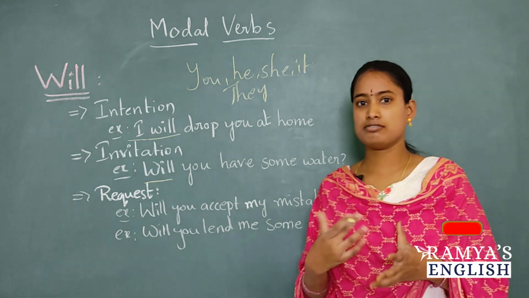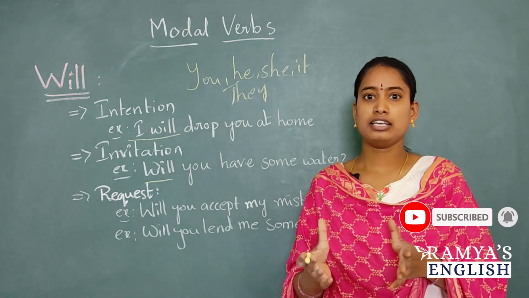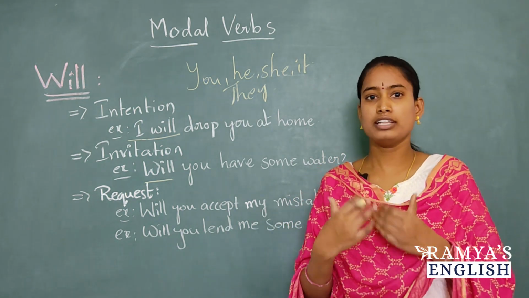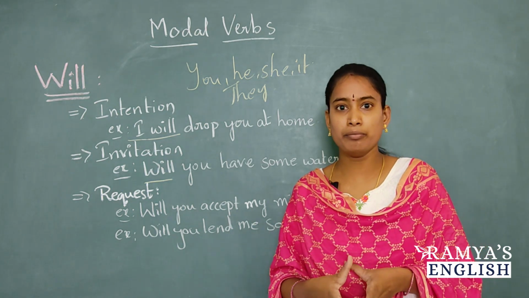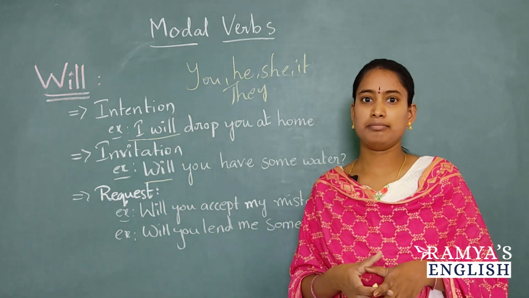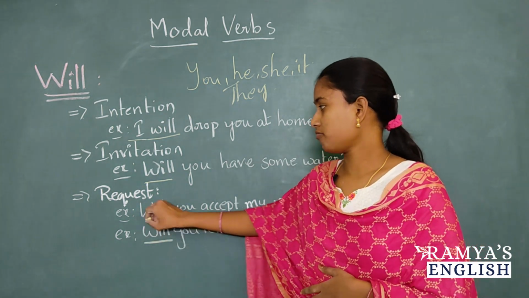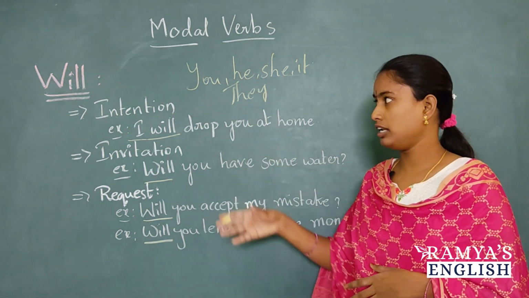You are asking some money. You are asking a favor of something. You are expecting some favor from someone. So there you have to request. If you want them to help you, definitely you should request. If you order, no one is going to help you, definitely. So here we use this will to express request. So these are the uses of will.